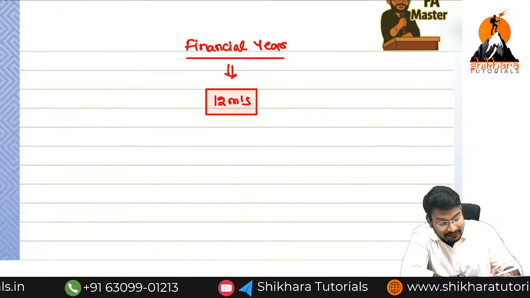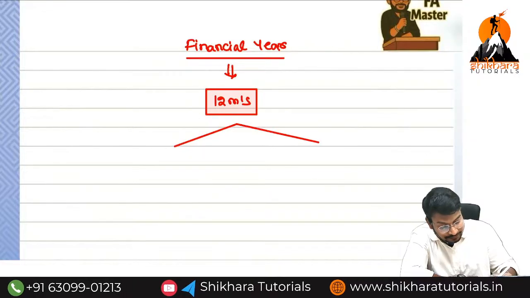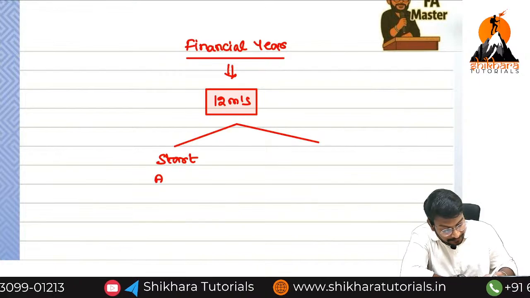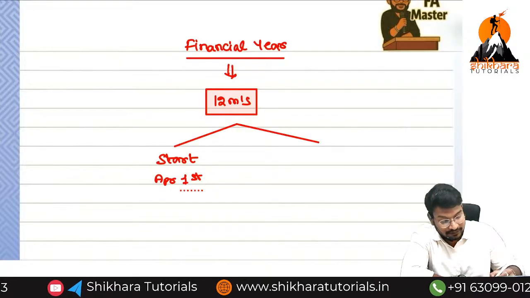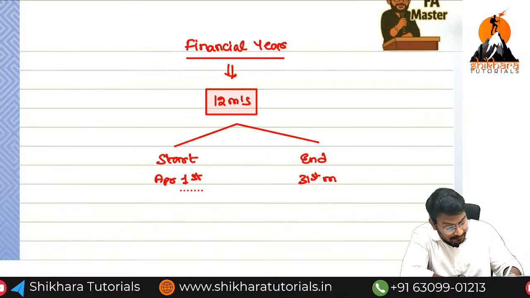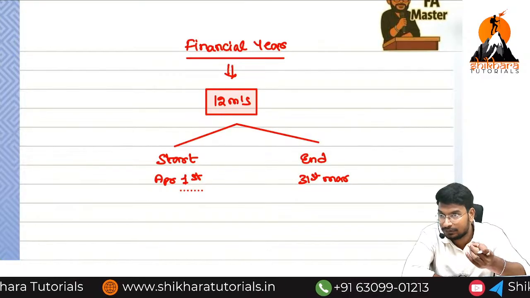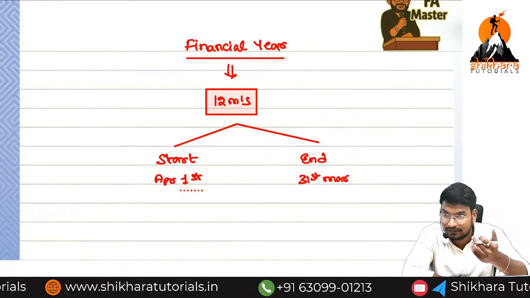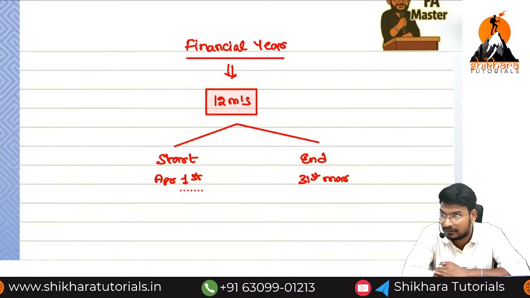The financial year will start from April 1st and end on 31st March. Why? From April, count the 12 months: April, May, June, July, August, September, October, November, December, January, February, March. 12 months.